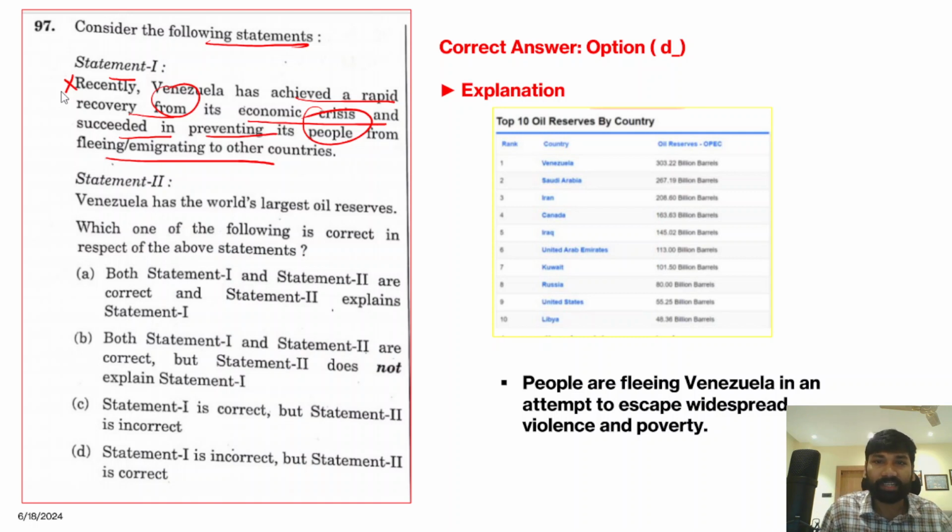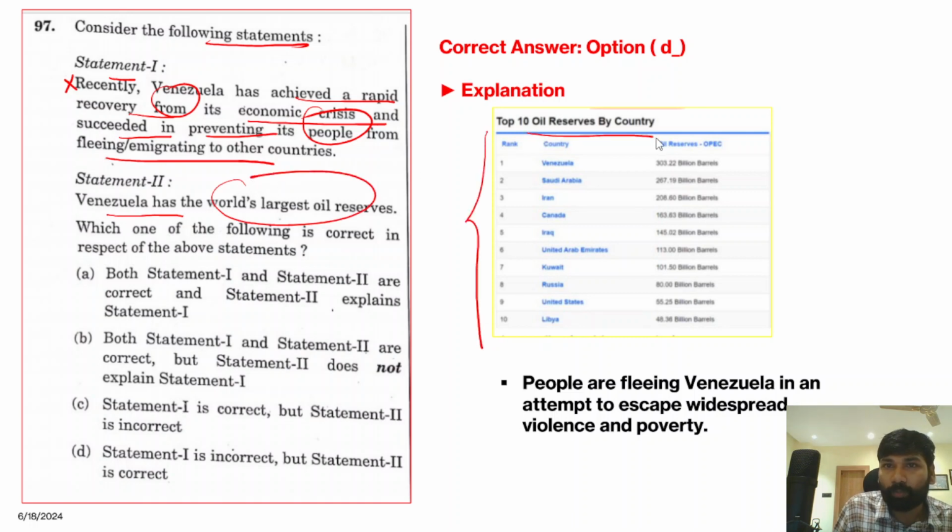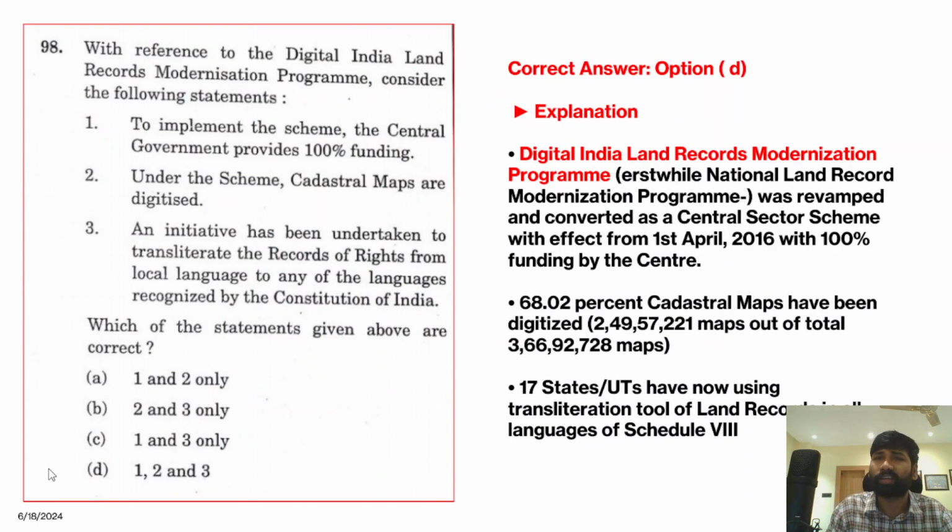Okay, but if you look at the second statement, Venezuela has the world's largest oil reserves, and you can see this table, countries with top 10 oil reserves. First Venezuela with the top oil reserves, followed by Saudi Arabia. Despite being a country with top oil reserves, Venezuela has been going through a lot of economic crisis, right? So the first statement is incorrect, the second statement is correct. Therefore the correct answer for this question is option D. There's no sort of economic relief for the people of Venezuela.